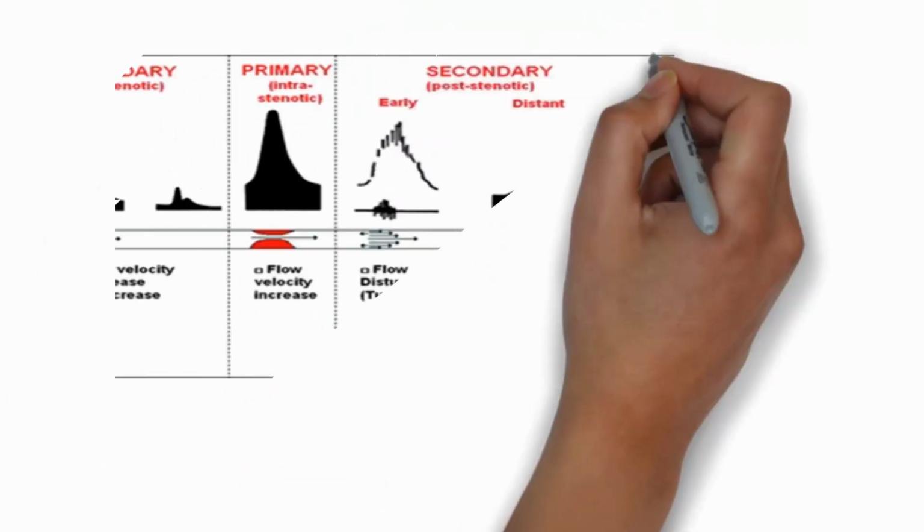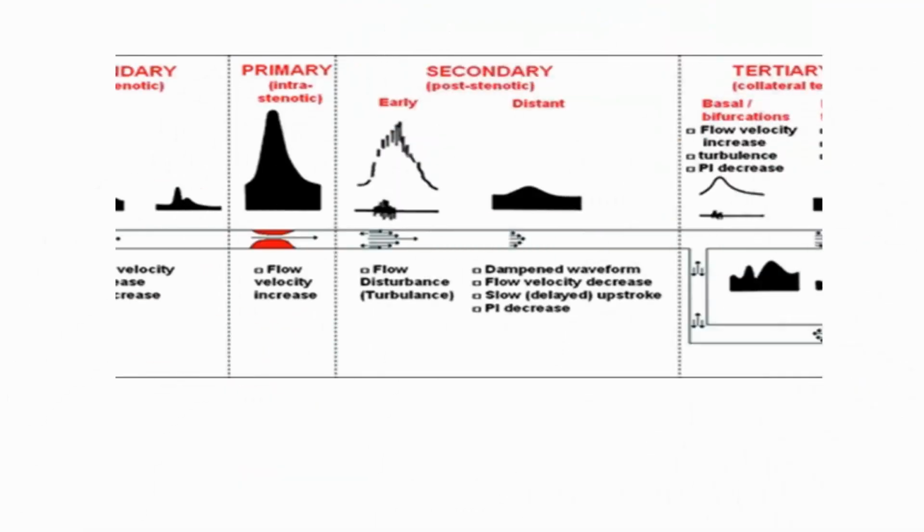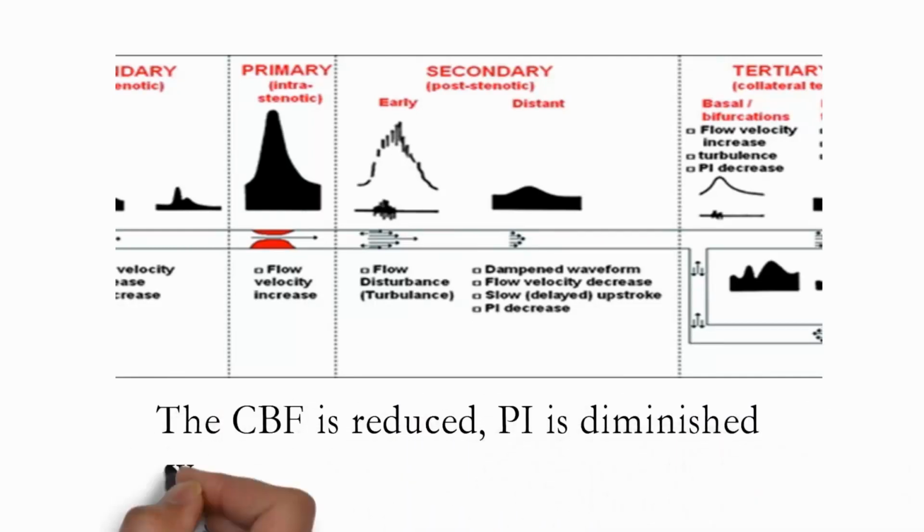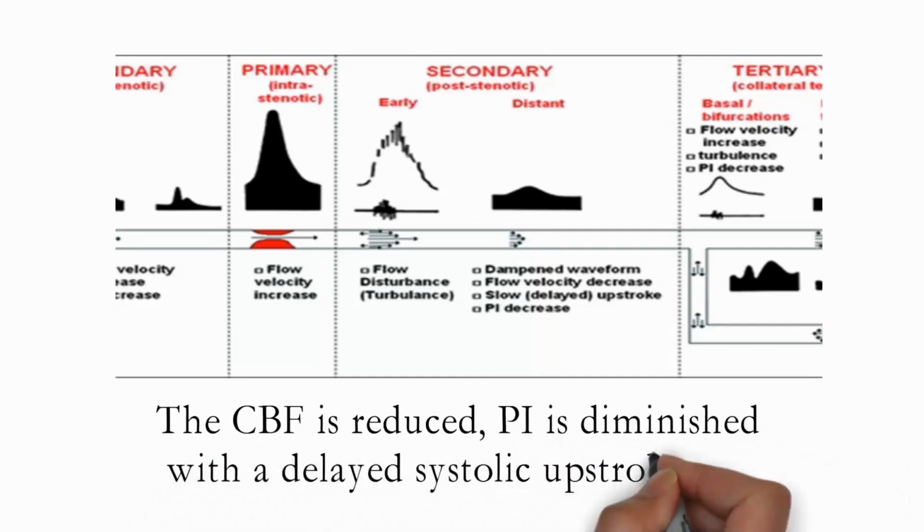The CBFV in the stenosed segment is increased according to the degree of stenosis. Flow is disturbed downstream from the stenosis to a degree dependent on the severity of obstruction. The CBF is reduced. PI is diminished with the delayed systolic upstroke time.